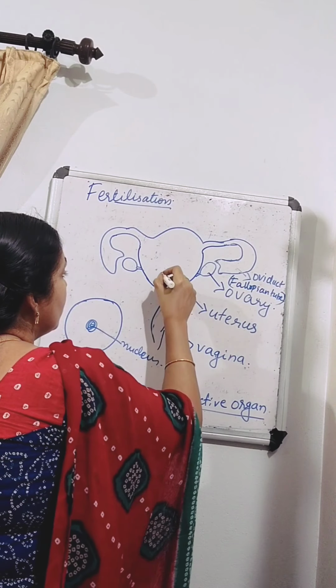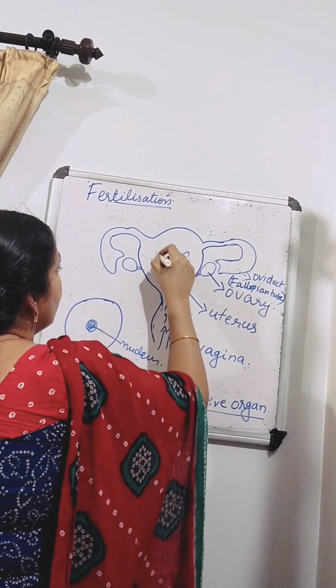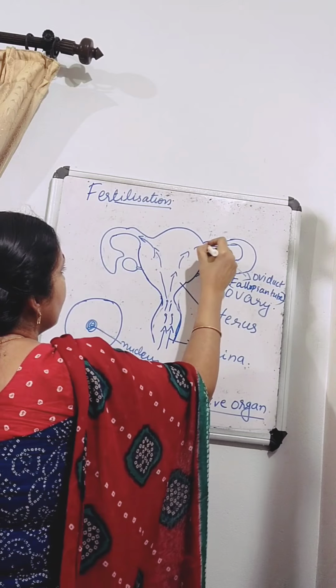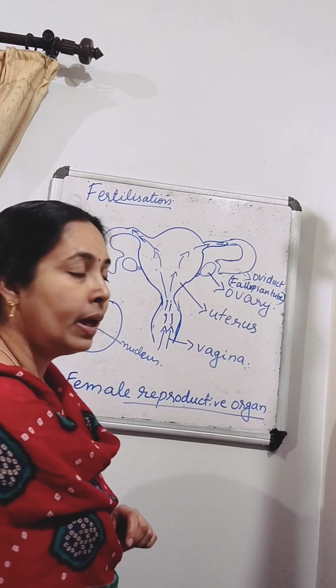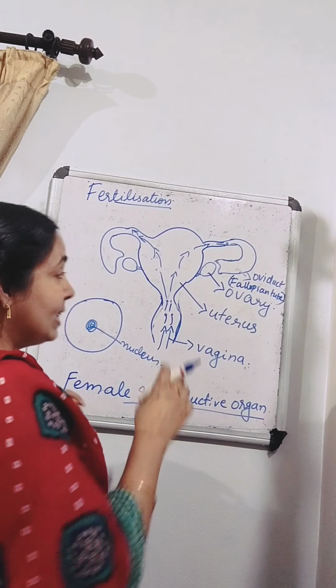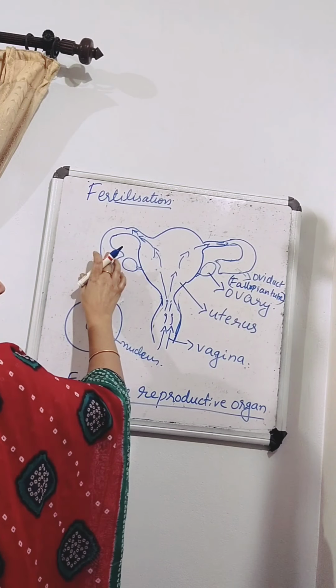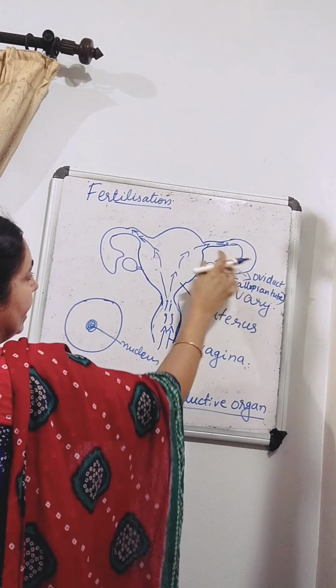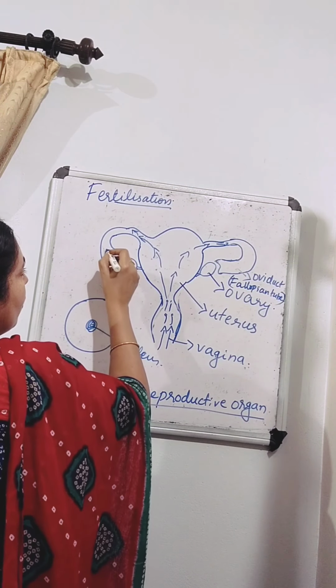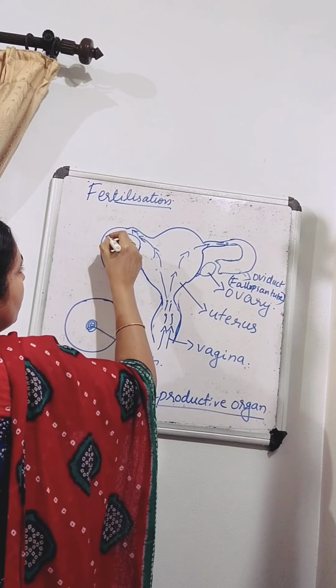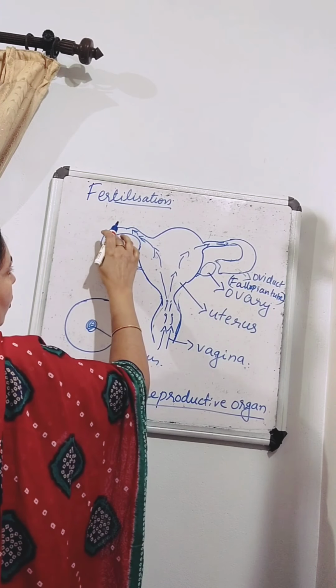They will move into the uterus, then from the uterus they will enter the fallopian tube also. Okay, and we know ovaries release the ovum or egg into the fallopian tube or oviduct. So if this ovary releases one ovum, it will begin to move through this fallopian tube or oviduct.